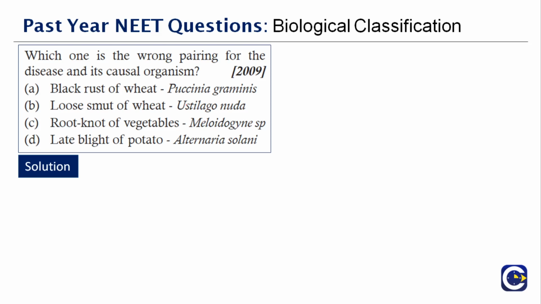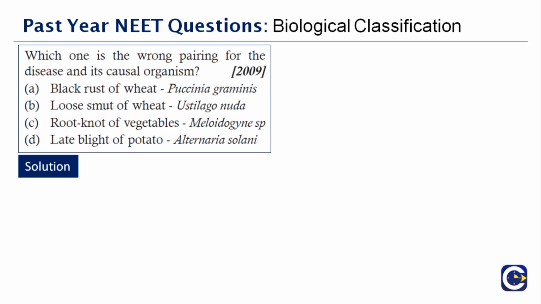The late blight of potato, which is caused by Alternaria solani, that is wrong. Okay, when we talk about late blight of potato, it's the disease which is caused in potato. That is caused by an oomycete or a water mold, which belongs to the family Phytophthora.